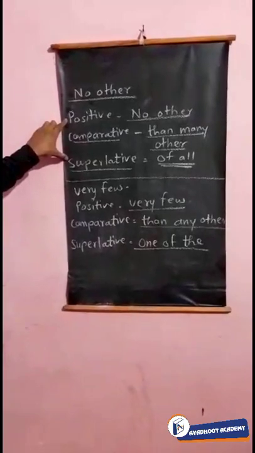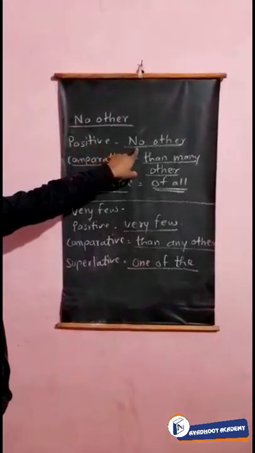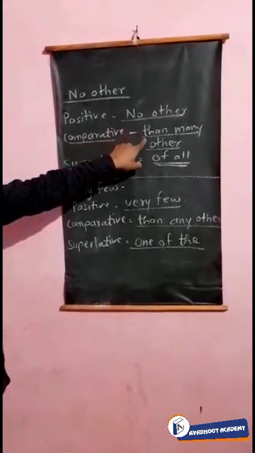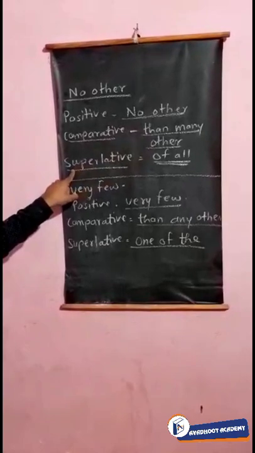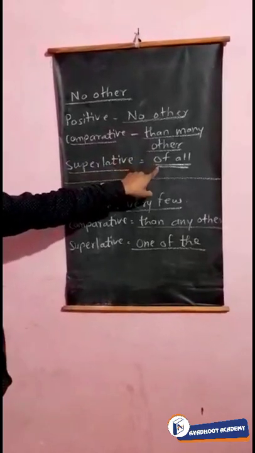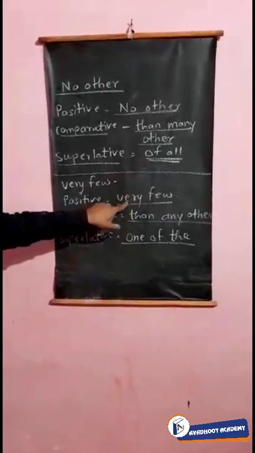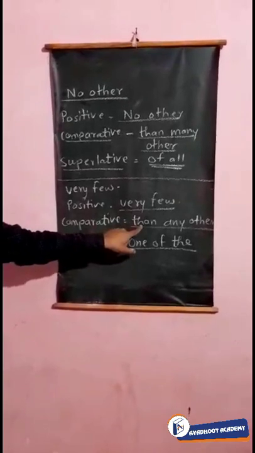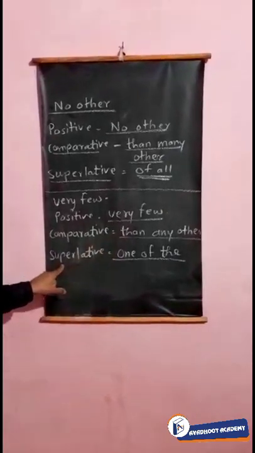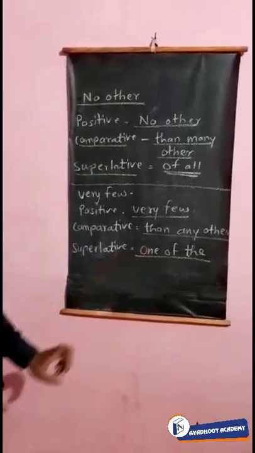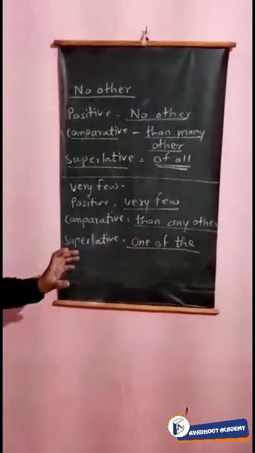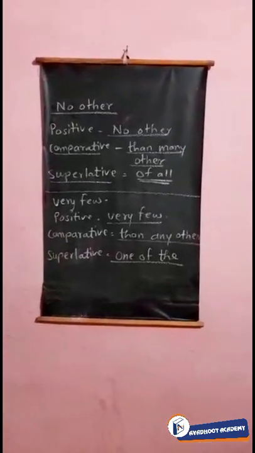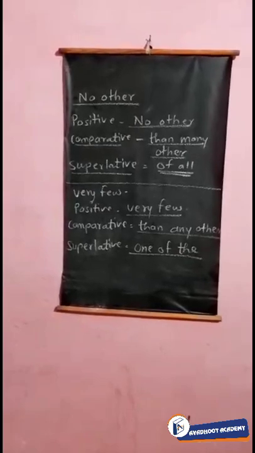And for the sentences of no other, in the positive degree you find no other at the beginning. In the comparative degree, in the middle part of the sentence you find than many other, and in the superlative degree you will find of all in the middle part of the sentence. Here also the sentence begins with very few. In the middle part of the comparative sentence you will find than any other, and in the superlative degree, in the middle part of the sentence you will find one of the. So I think you have to observe and see the lecture very well, and you understand this one. Thank you.